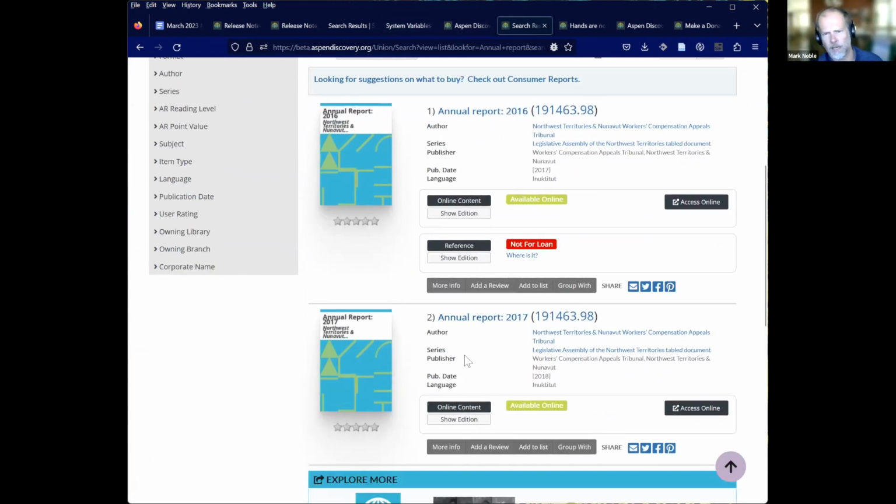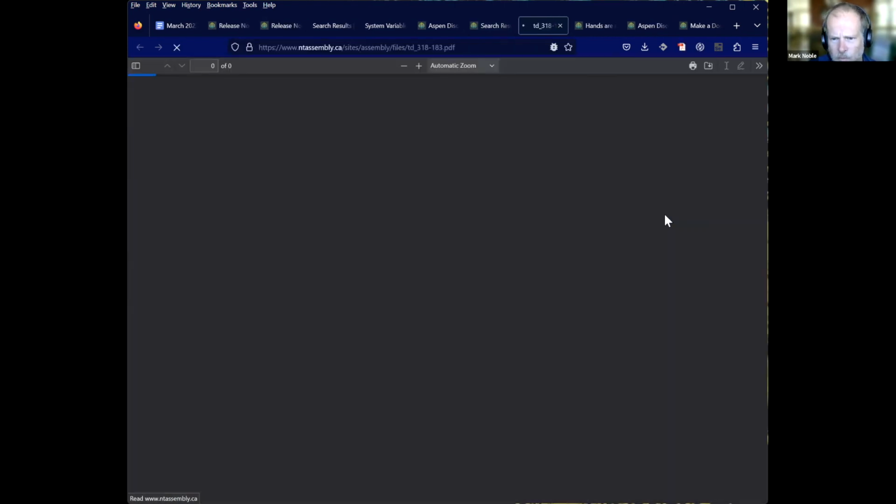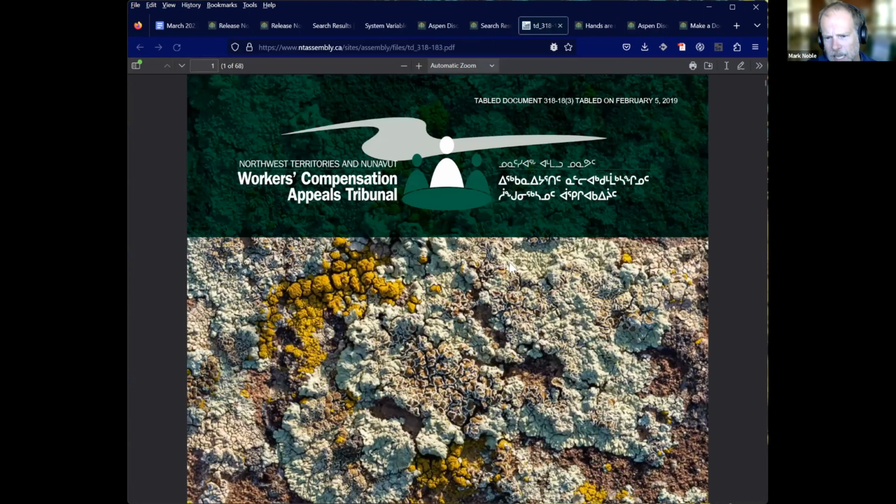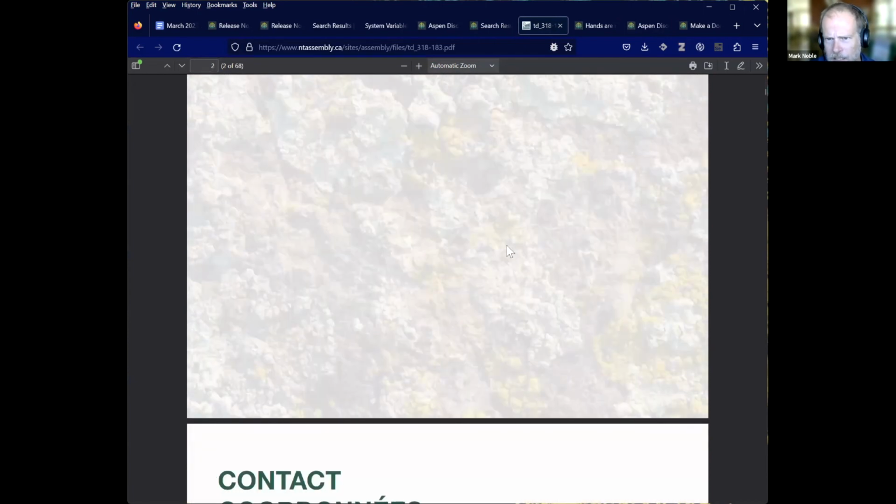In this case, we're calling it out as a separate format. So we're going to see our regular book, which in this case is an item that's just a reference item, and then we've got the online content. Clicking on that will bring up a new window, and we get to the actual content.